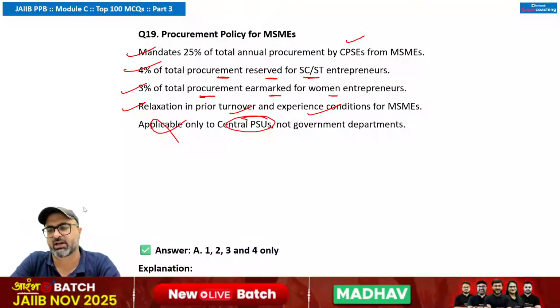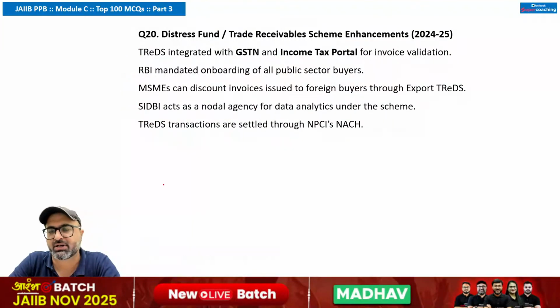Agle question ki or badhte hain. Agla question dekhte hain kya hai. Agla question is the last question of the session. Let's try to answer it.